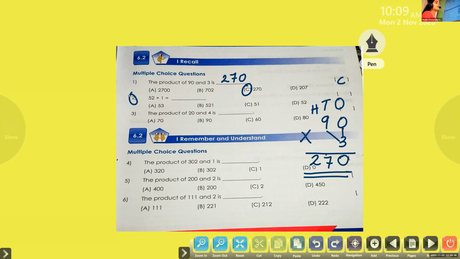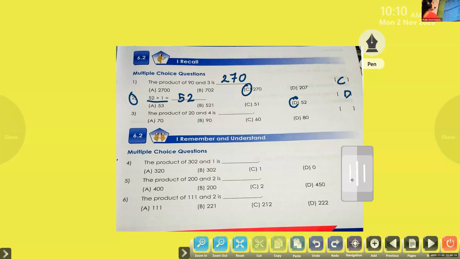32 into 1? 32. Here 52 into 1? 52 itself. Same number. When we multiply a number by 1, we will get the same number. So 52 itself. Option D. All of you, please circle option D.